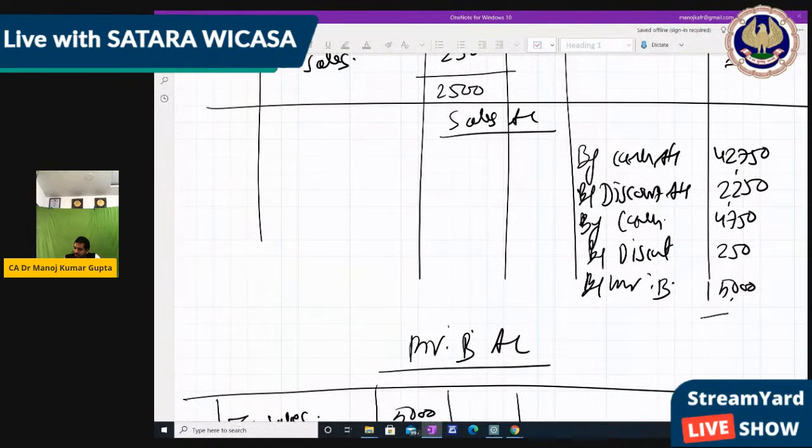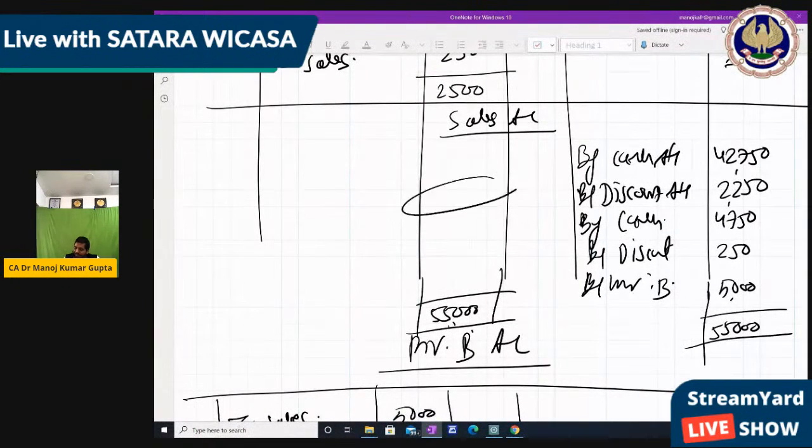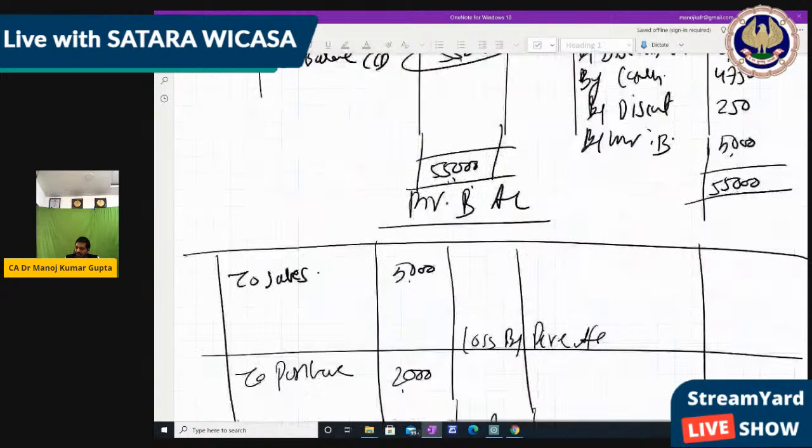So now close the sales account. How much balance is there in the sales account? 42,750 plus 2,250 plus 4,750 plus 250 plus 5,000. 55,000, to balance carry down 55,000.